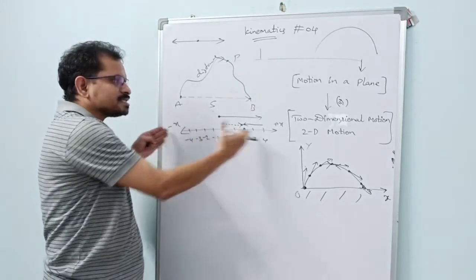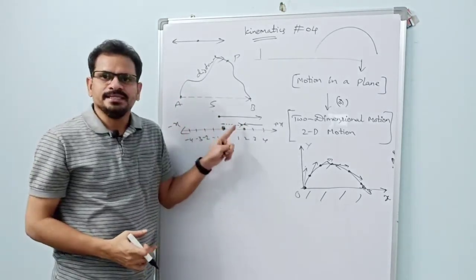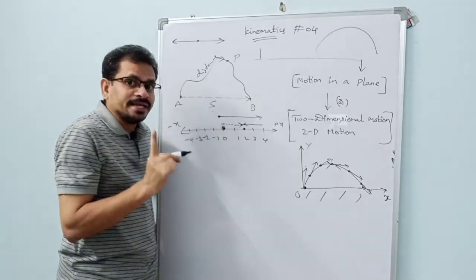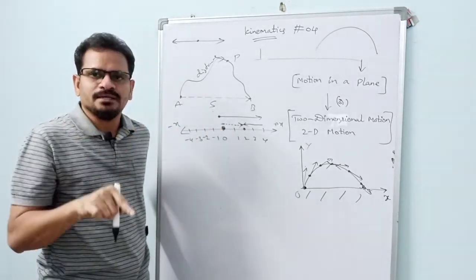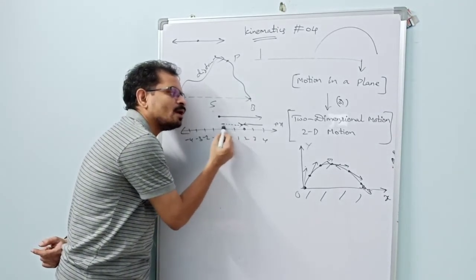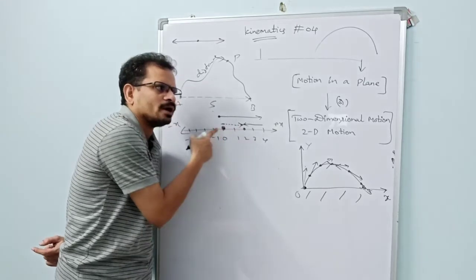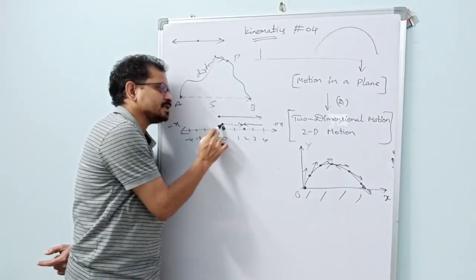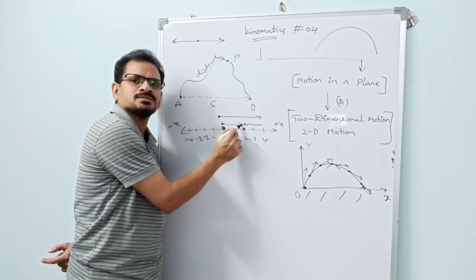So using this x-axis also we can define distance and displacement. Distance is just the length of the actual path the body traveled. This dotted line is not the actual path; the body has not traveled along it.